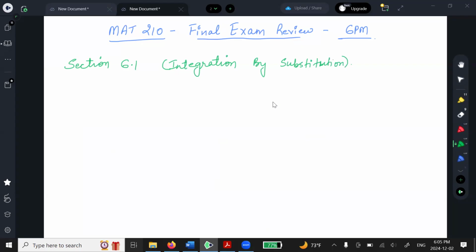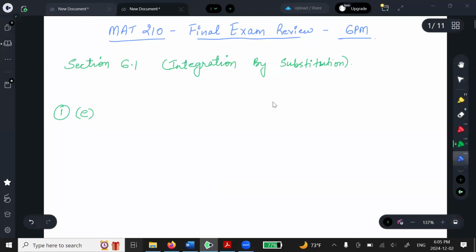Okay? So I'm picking part, let's pick part E from the question number 1. When I say more problems, so this is part E. So I will tell you in exam that I want you to solve this using integration by substitution. So that will be your hint.